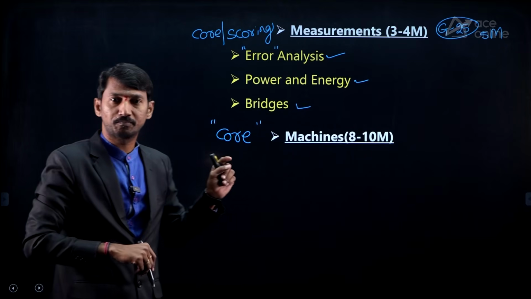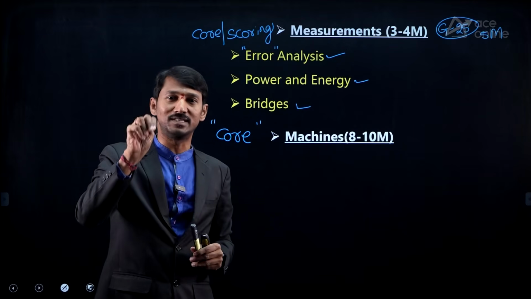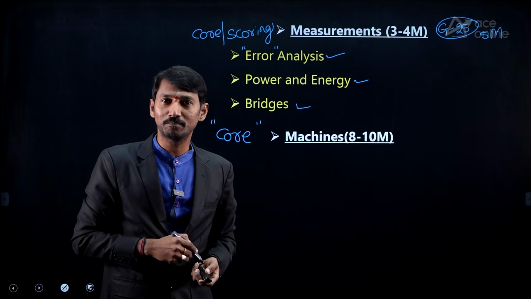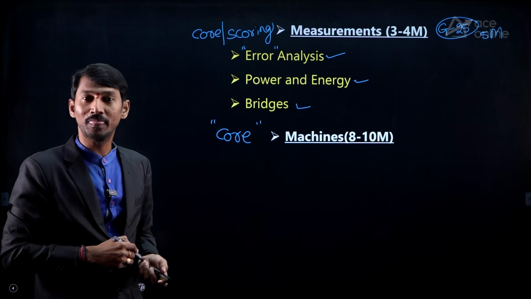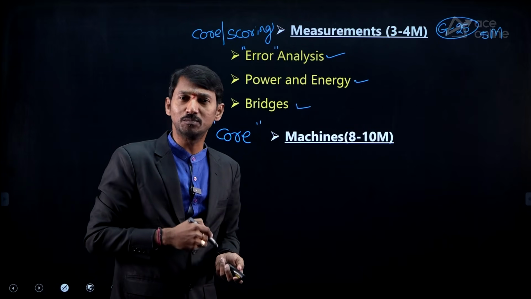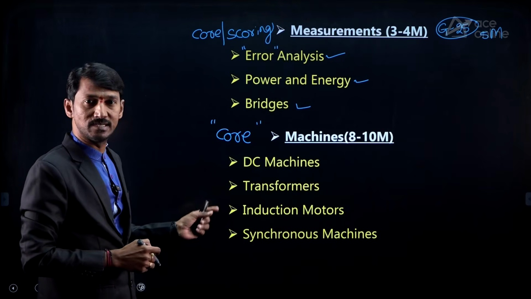From this machines subject, what are the topics available? Generally we know that 4 machines will be there: DC machine, single phase or 3-phase transformers, induction motors, synchronous machines, etc. All 4 machines are there.